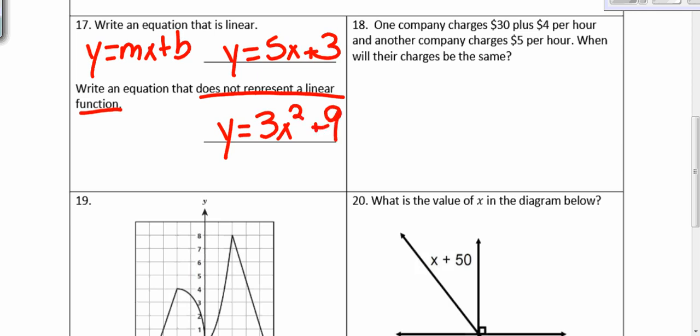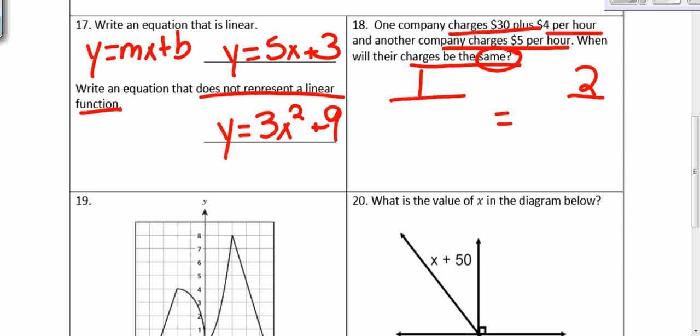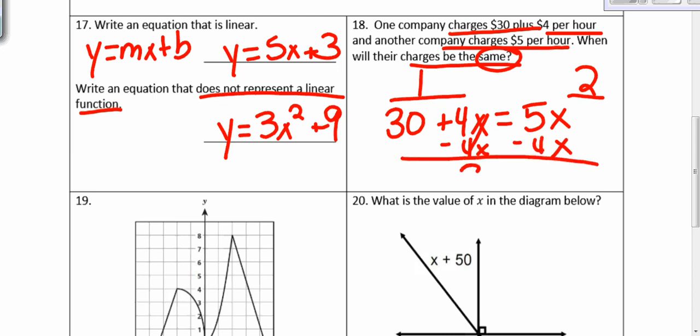18. One company charges $30 plus $4 per hour, and another company charges $5 per hour. When will they be the same? So I have my first company and my second company. They want to know when they will be the same, so I know I'm going to set them equal to each other. So my first company charges a fee of $30 plus $4 per hour, so that's 4x. And company 2 just charges $5 per hour. So I'm going to combine my x's, so I need to subtract 4x on both sides. And after that, I get 30 equals x. So they will cost the same when x equals 30 hours.